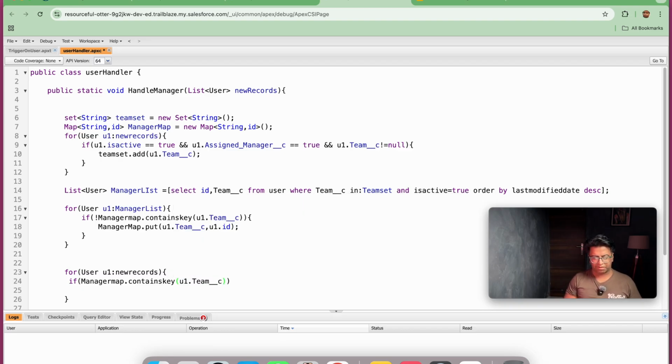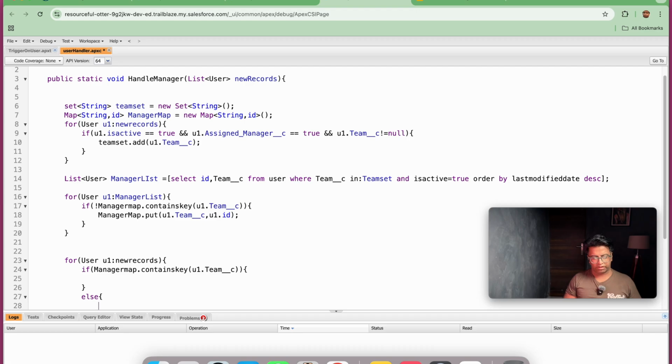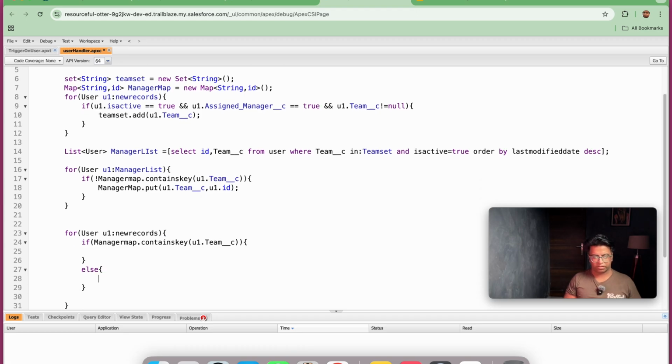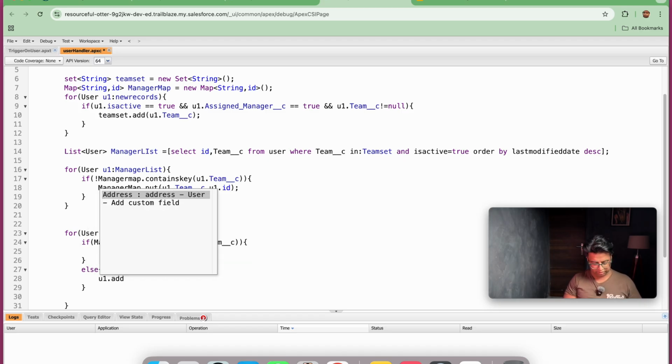If not type, this is team. Actually, when I was practicing, I was also adding team here. If it is available, else what you need to do, else you need to perform another thing. So else we need to provide error. So u1.addError,